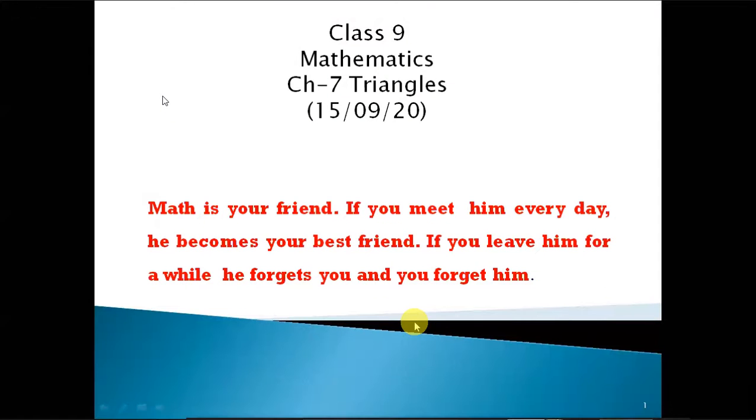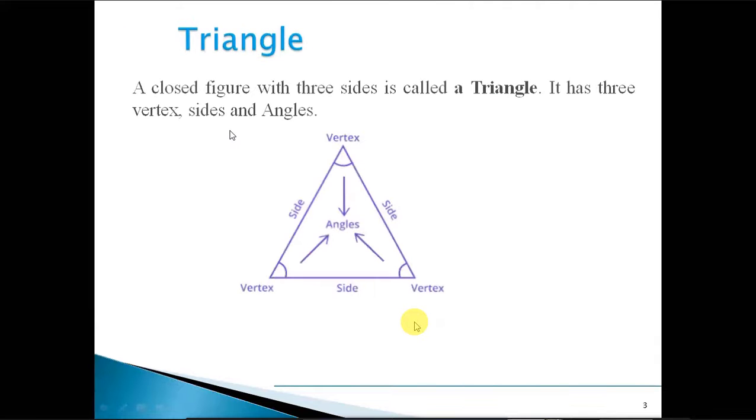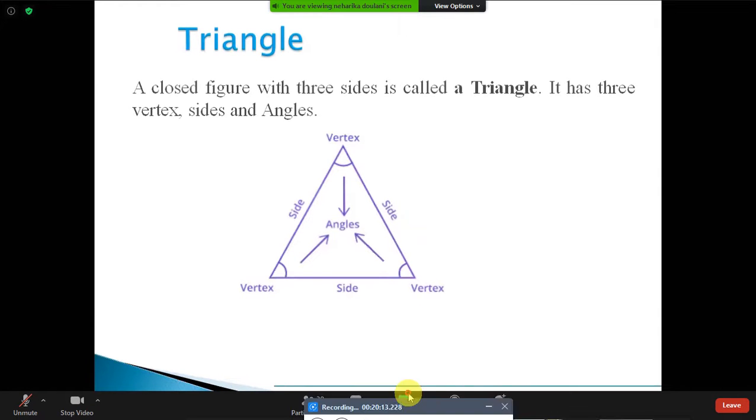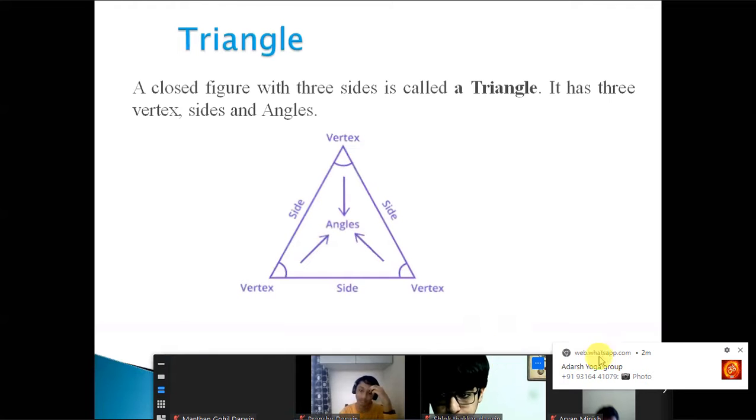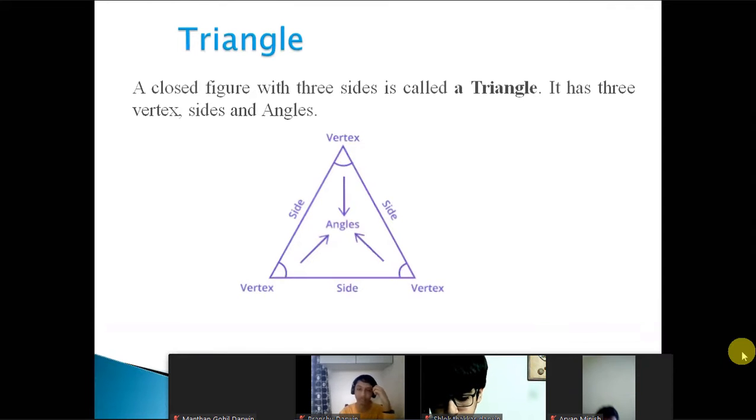We'll just do a quick recap of what we saw in the video. First we'll define triangle. You already know that a triangle is a closed figure or polygon which is made up of three sides. It is the smallest polygon, I can say. It has three vertices, three sides and three angles.